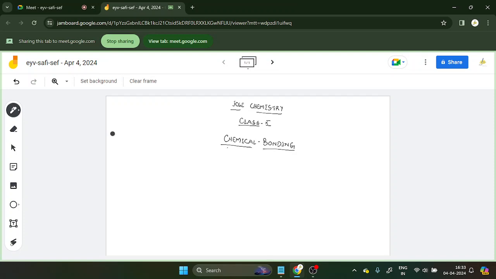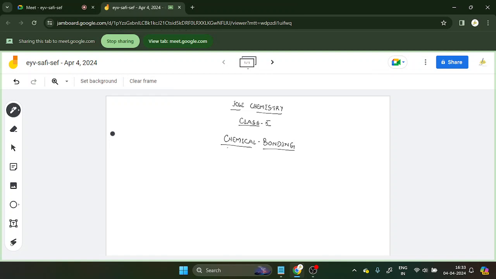Chemical bonding. Okay, so basically in the previous session we discussed about the formation of electrovalent compounds, right? We discussed what are electrovalent compounds, and we discussed about what is an atom. We discussed different types of chemical bonding. In that we discussed about electrovalent bond and covalent bond.